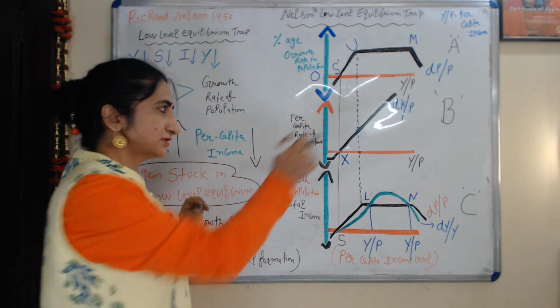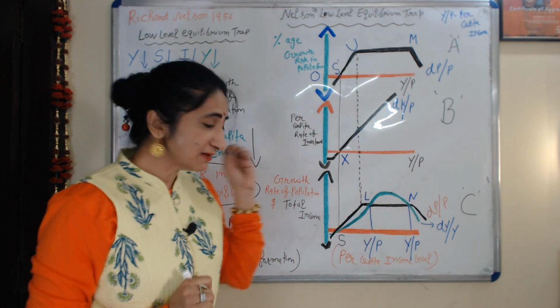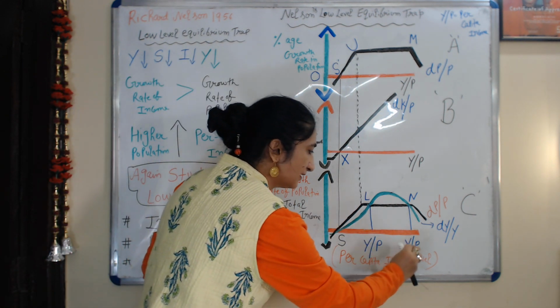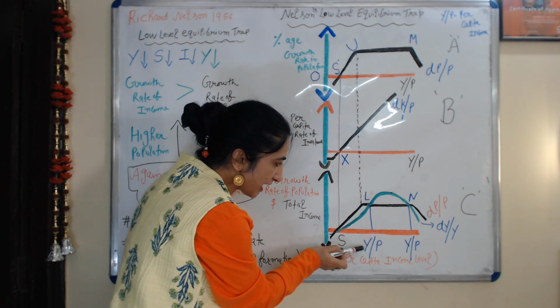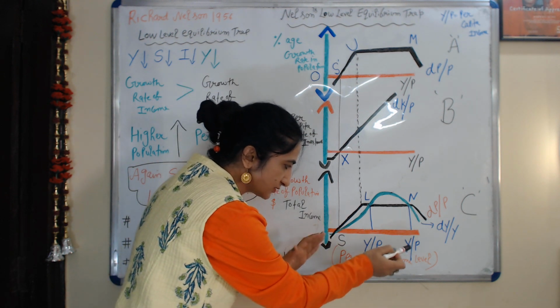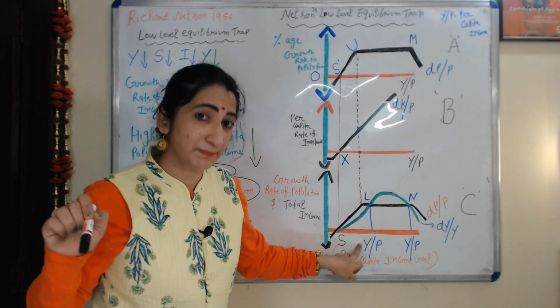Now this is all about panel B. Now I will talk about panel C. In panel C, on the x-axis we take the level of per capita income, and this is represented by y over p, as we discussed earlier.